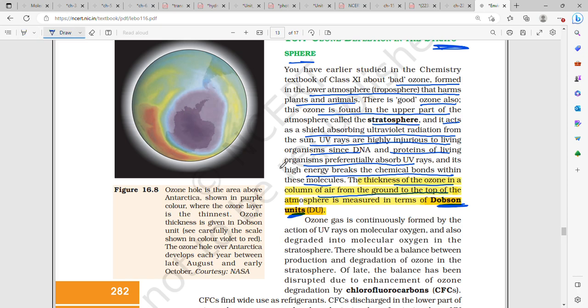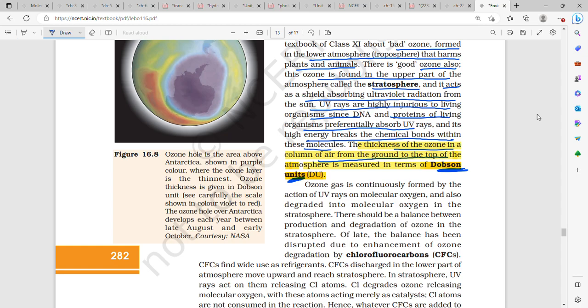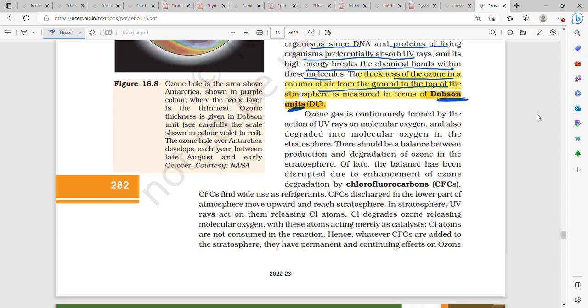Ozone gas is continuously formed by the action of UV rays on molecular oxygen and also degraded into molecular oxygen in the stratosphere. There should be a balance between production and degradation. So we know O3 is continuously degraded and similarly formed also. So both these things happen.